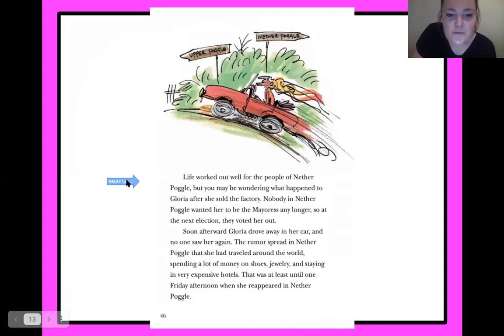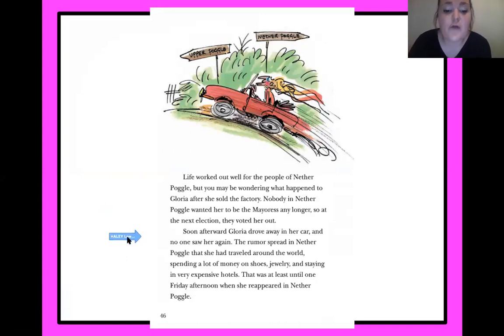Life worked out well for the people of Nether Poggle, but you may be wondering what happened to Gloria after she sold the factory. Nobody in Nether Poggle wanted her to be the mayoress any longer, so at the next election, they voted her out. Soon afterward, Gloria drove away in her car, and no one saw her again. The rumor spread in Nether Poggle that she had traveled around the world, spending a lot of money on shoes, jewelry, and staying in very expensive hotels. That was at least until one Friday afternoon when she reappeared in Nether Poggle.